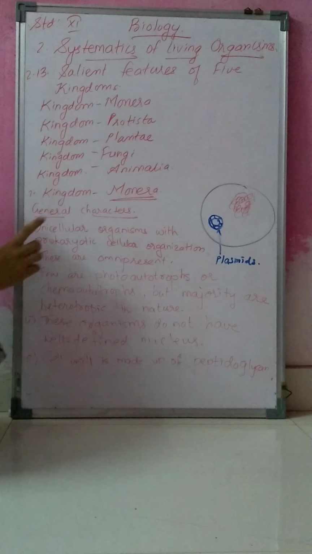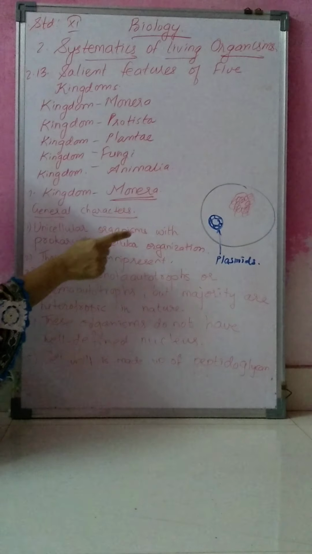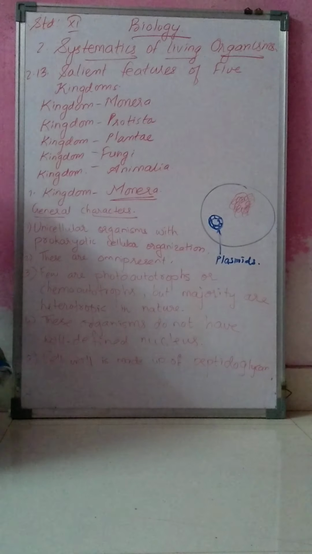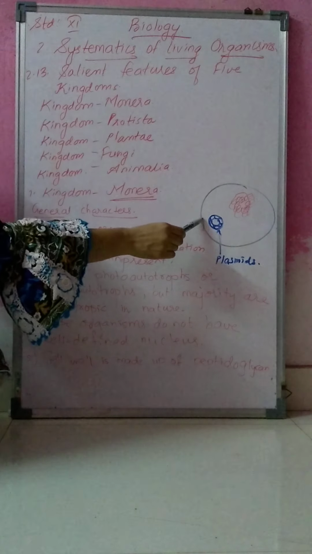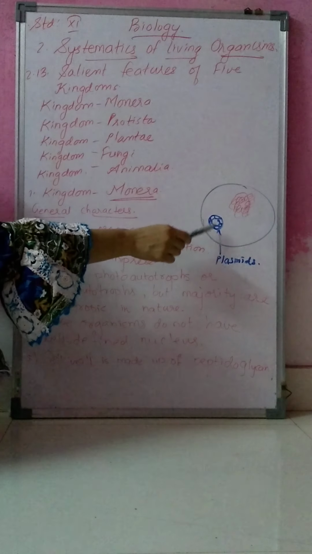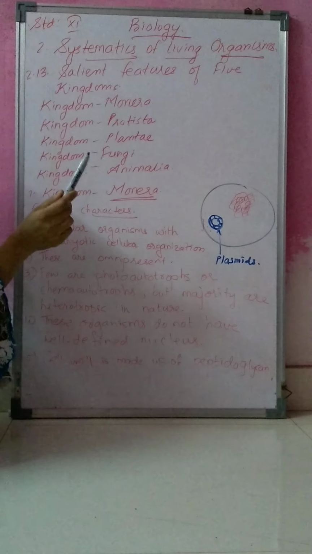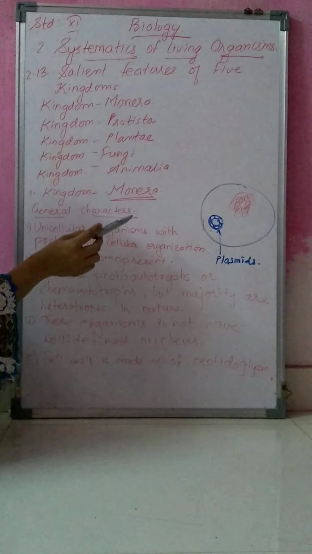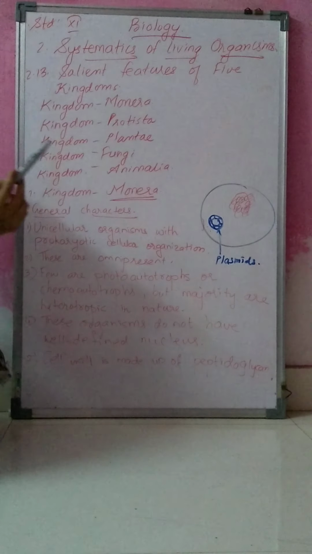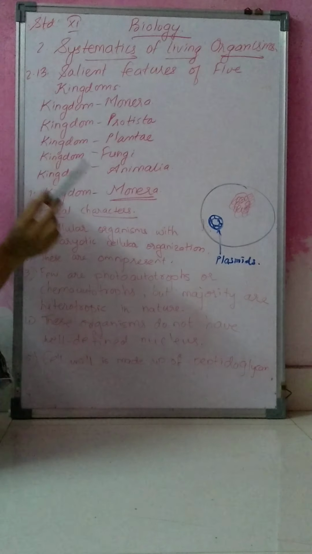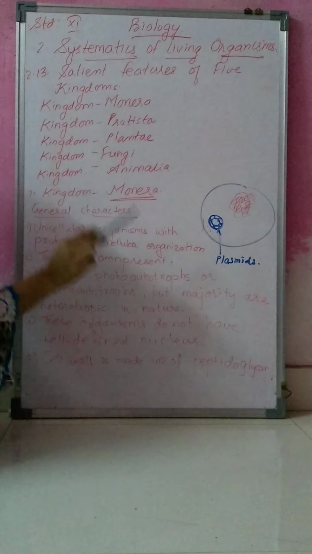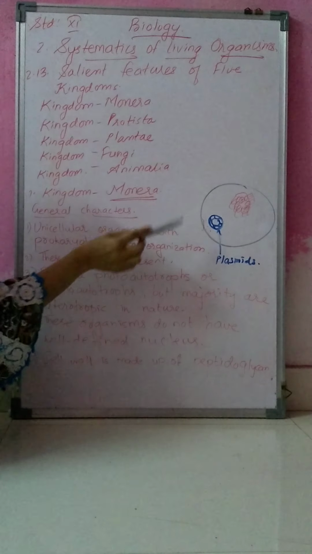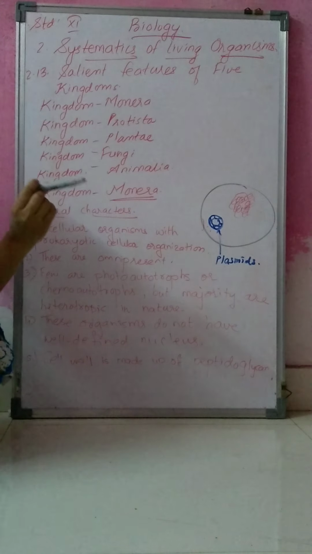If you see the DNA, it exists as a simple double-stranded circular structure. Then you can see a single chromosome, which is called the nucleoid.